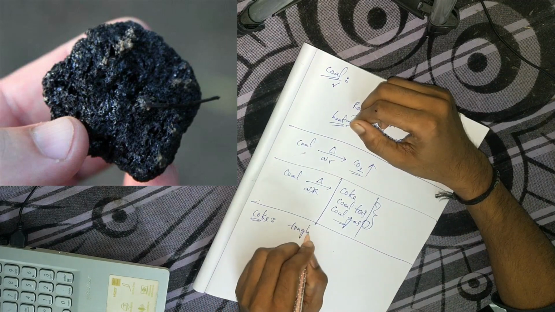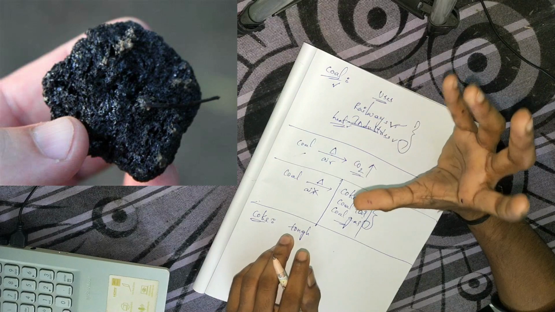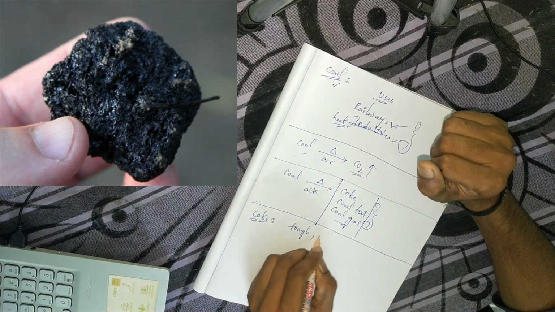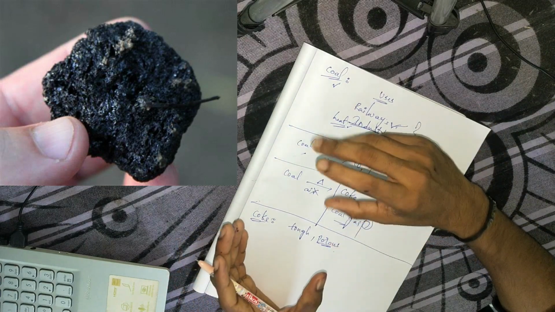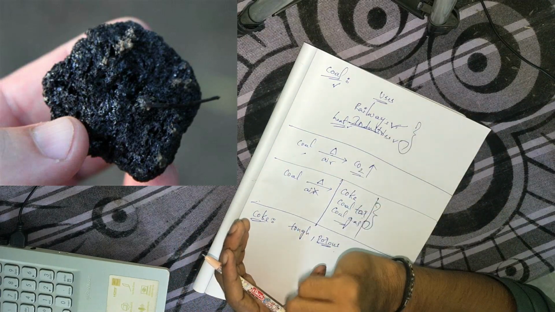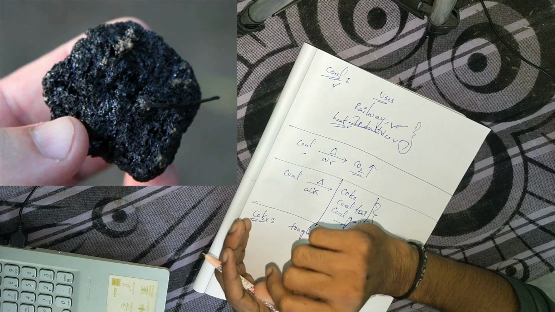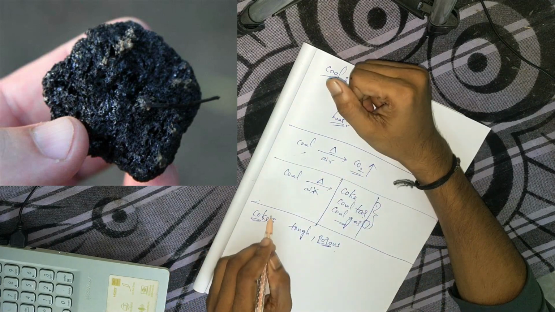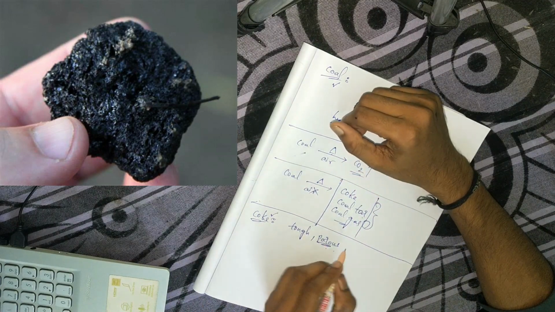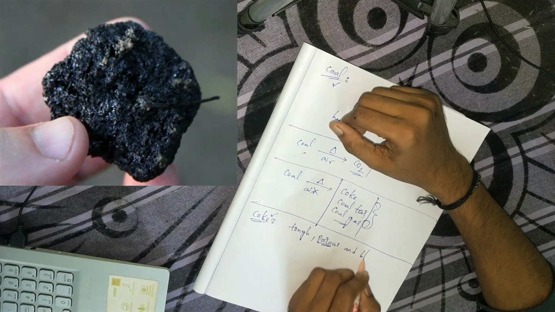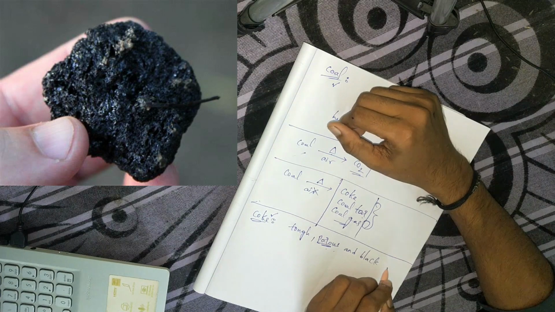Tough, same as coal, and porous, which means, if you consider a sponge, it has different kinds of pores, small holes like this. That is what we call porous. Coke also contains some pores. It is a tough, porous, black substance.